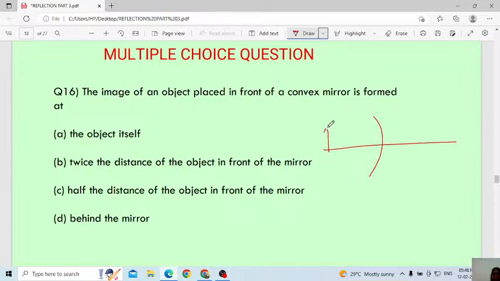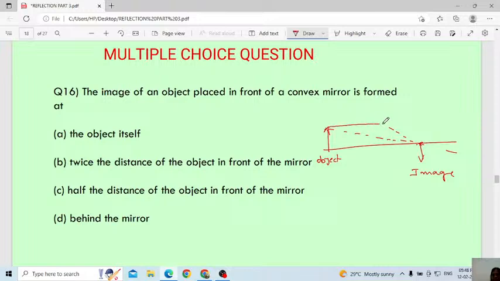This is the position of the object. This one ray will go. Another ray I will consider like this. Then this is the position of the image. Sorry, I have to consider which type of mirror.